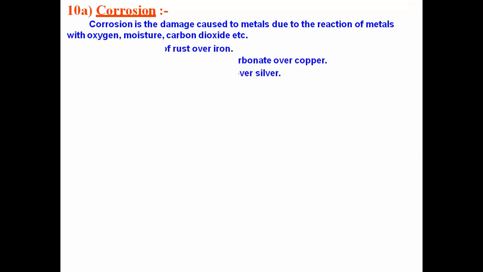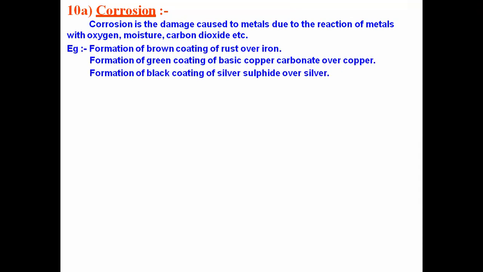So what happens in corrosion? That is different for different metals. For example, in case of iron, we call it rusting of iron. That is, a brown coating will be deposited around the iron. In case of copper, it is a green coating, that is, a carbonate form of the copper deposited around the copper.